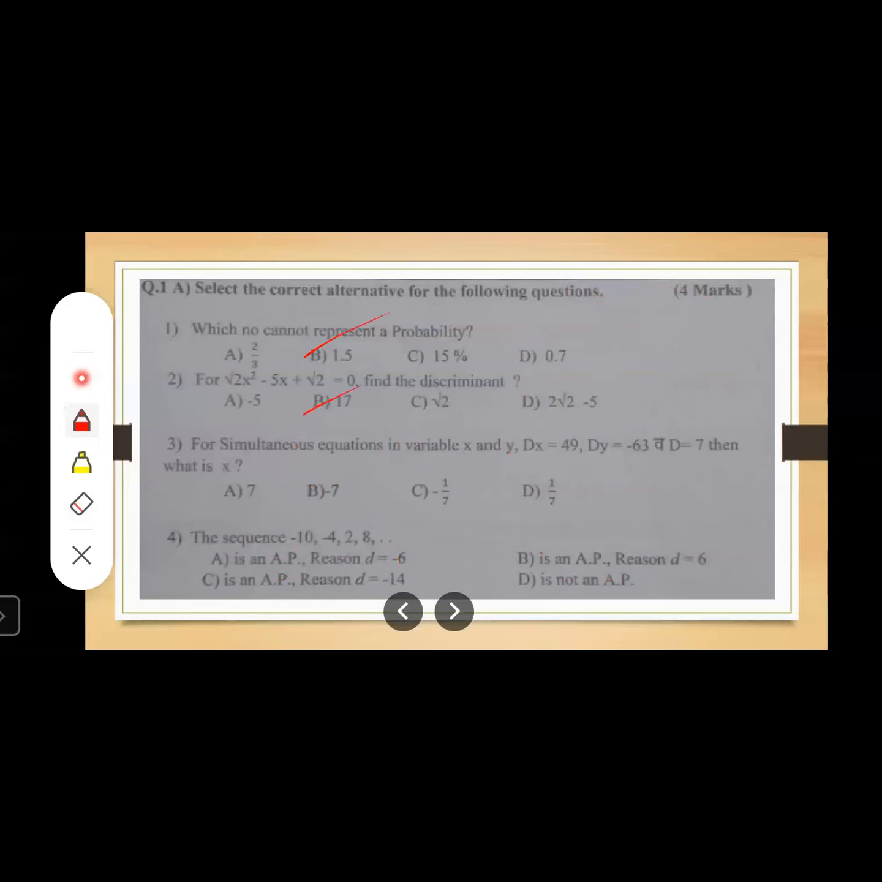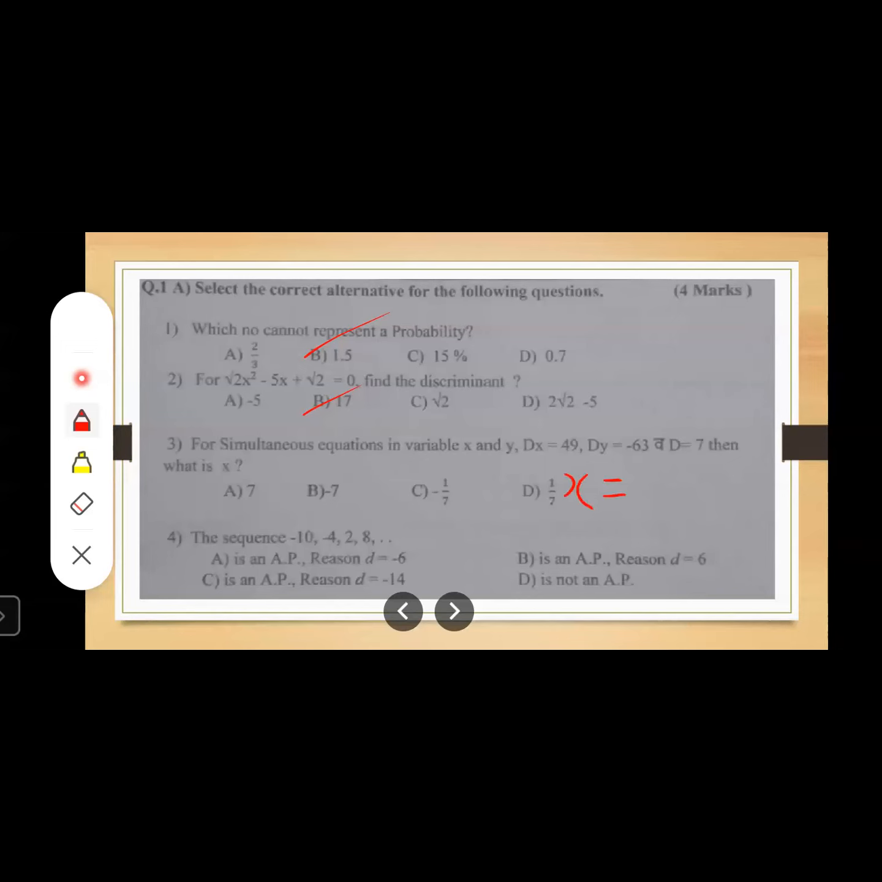Okay, let us move to the third sub question. For simultaneous equations in variables x and y, Dx is equal to 49, Dy is equal to minus 63, and D is equal to 7. Then what is x? So here you have to use Cramer's rule. Yes, you have to use Cramer's rule. What we have to find out? Value of x. Okay, let us use the formula.